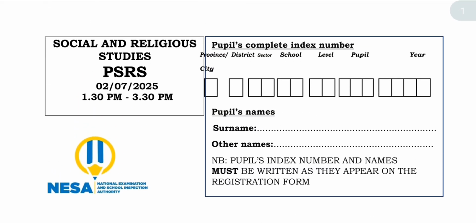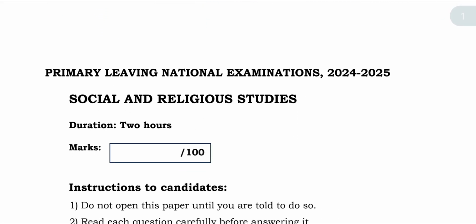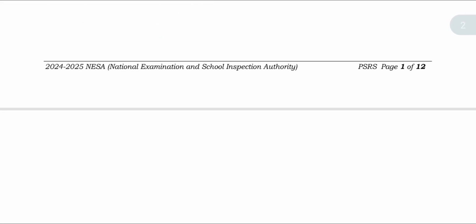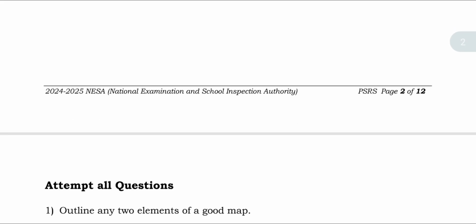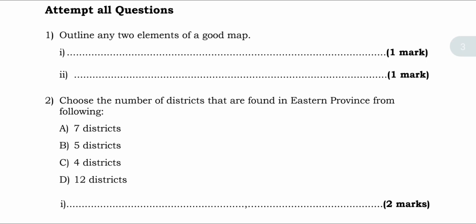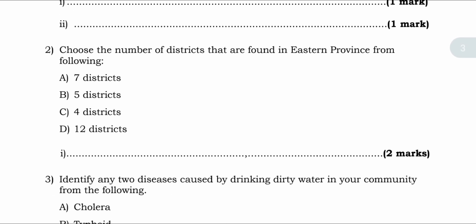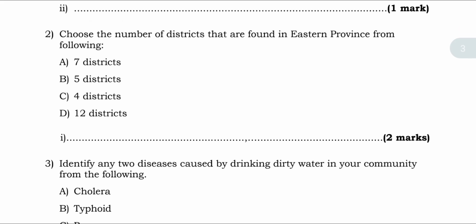Now today's video we're going to look at the primary leaving national exam 2024-25, social and religious studies. We have questions like this: Outline two elements of Google Map. And question 2, choose the number of districts that are found in Eastern Province. Of course, there are 7 districts.